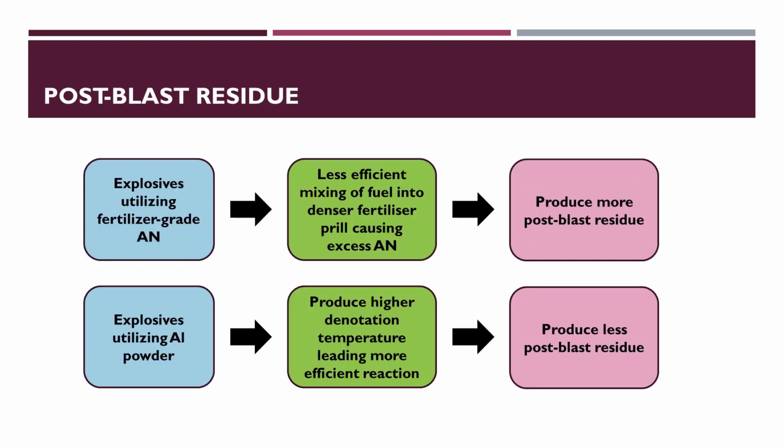Fertilizer-grade ammonium nitrate explosive produces more post-blast residue due to less efficient mixing of fuel into the denser fertilizer prill, causing excess ammonium nitrate. Explosive utilizing aluminium powder produces a higher detonation temperature, leading to a more efficient reaction and less post-blast residue produced.